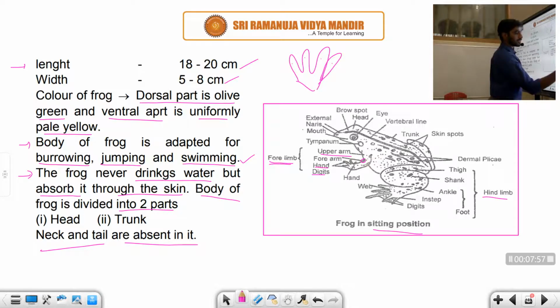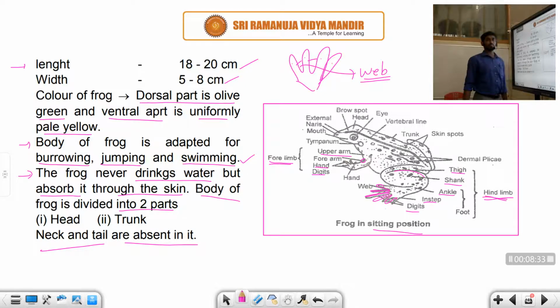Let us discuss the hind limbs. The hind limb has a thigh and a shank. The shank is the more muscular part, and the shank is followed by the ankle. The ankle is followed by the instep, and the instep ends in the digits. The hind limb also has 1, 2, 3, 4 and 5 digits. The gap between the digits we call webs. Webs are designed for swimming, right? The webs are required for swimming.